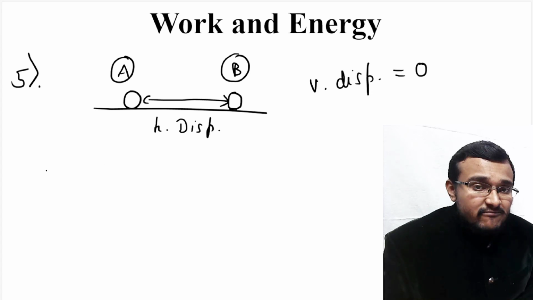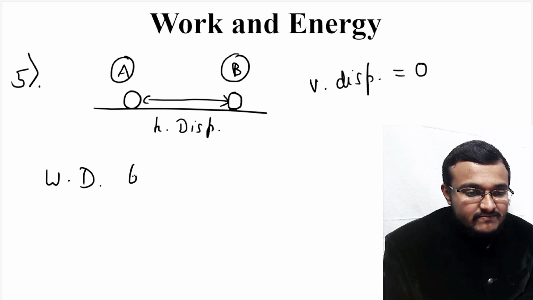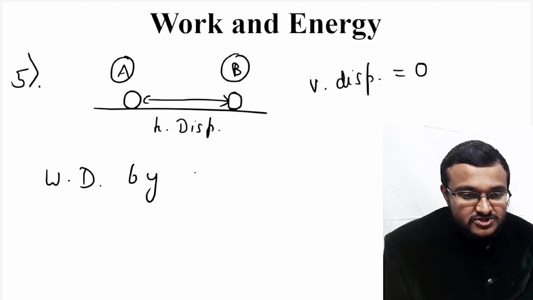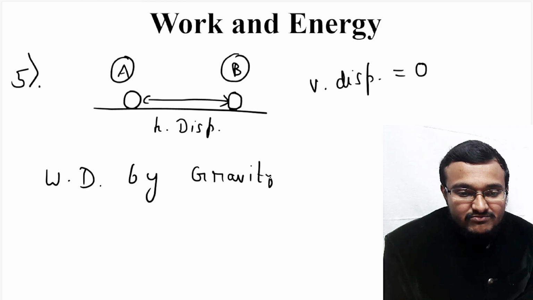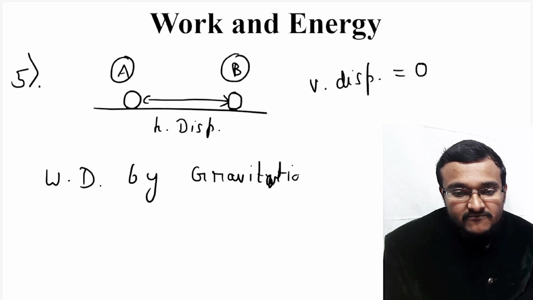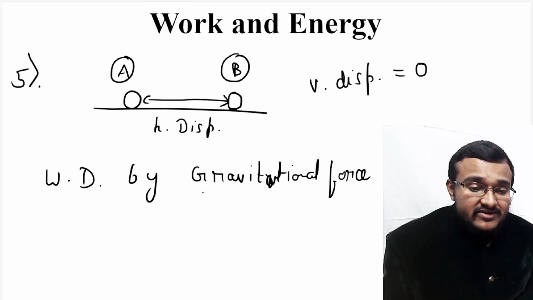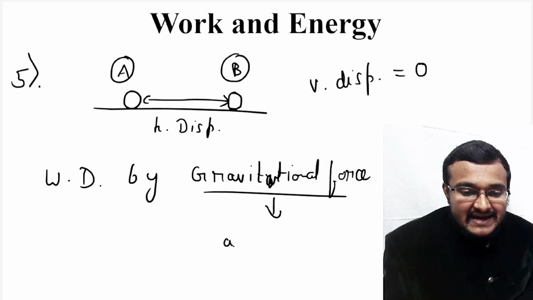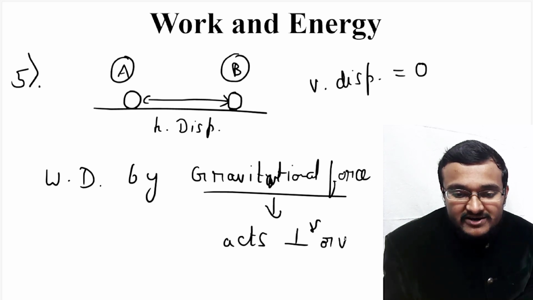Now you have to calculate work done by gravitational force. So always remember gravitational force acts perpendicularly or vertically on object.